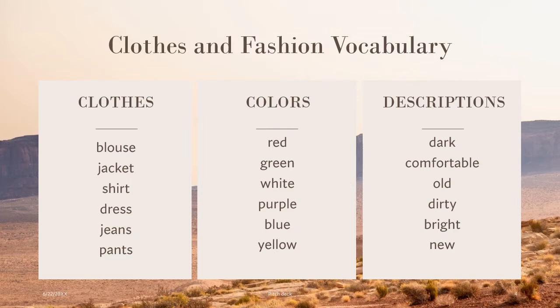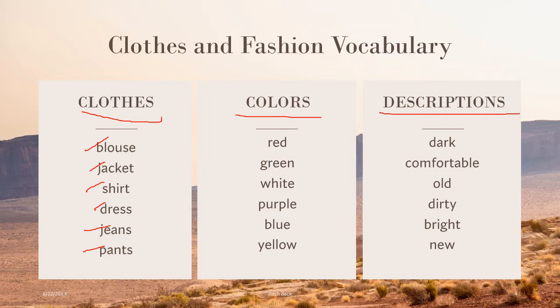As you can see, when you talk about clothes and fashion, there are at least three main categories of words: clothes, colors, and descriptions. Under the category of clothes, we have seen that these belong to it: blouse, jacket, shirt, dress, jeans, pants, and there are many more.